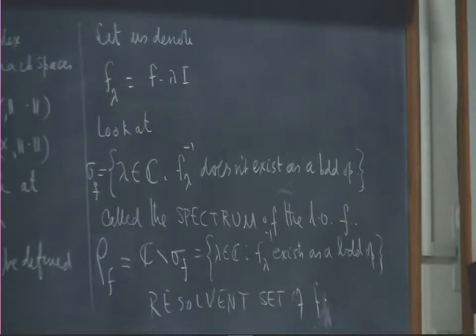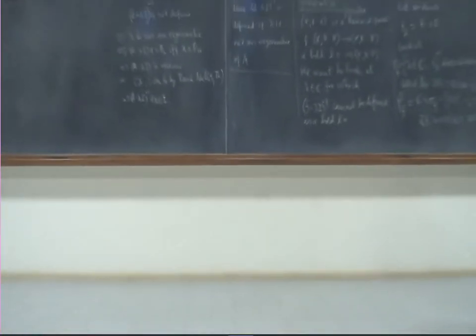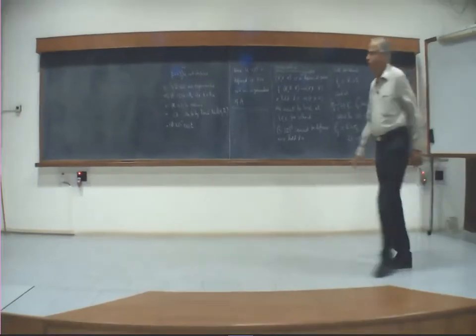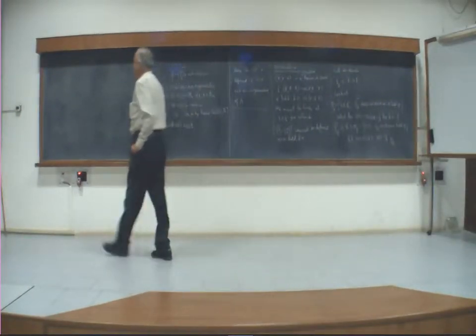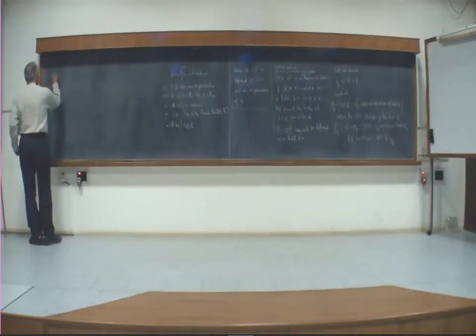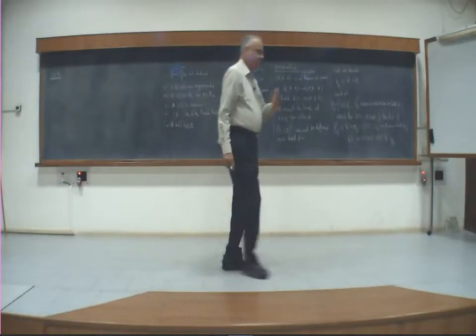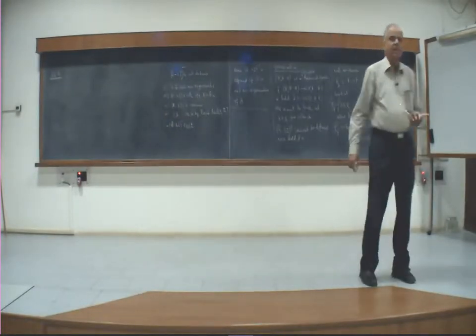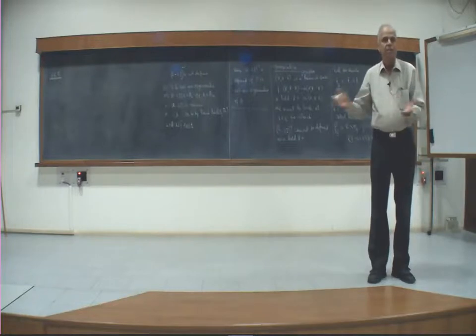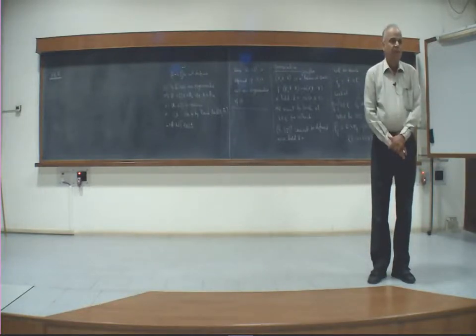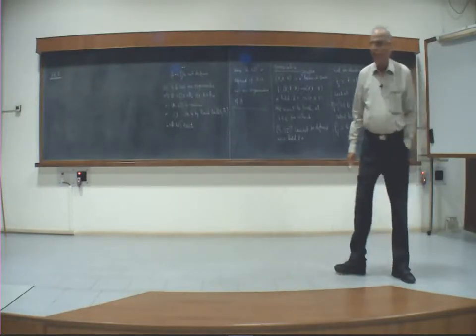So, therefore, we are interested in numbers lambda for which F lambda inverse creates problems. So, let us look at what are all the cases where there will be problems. Let us look at lambda belonging to C. One way that the inverse does not exist is if the operator F lambda is not even 1-1, then there is no chance of defining an inverse.